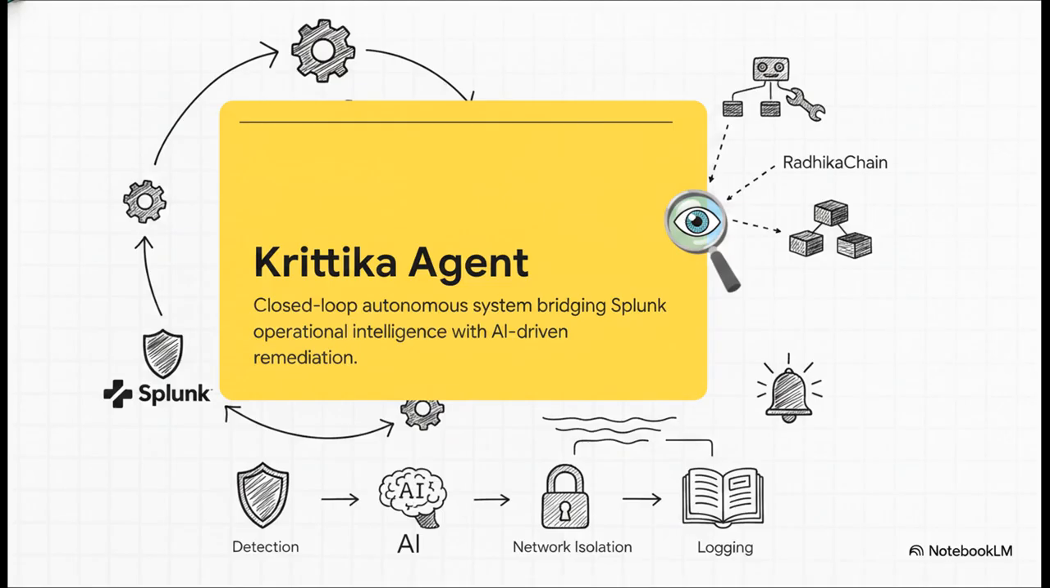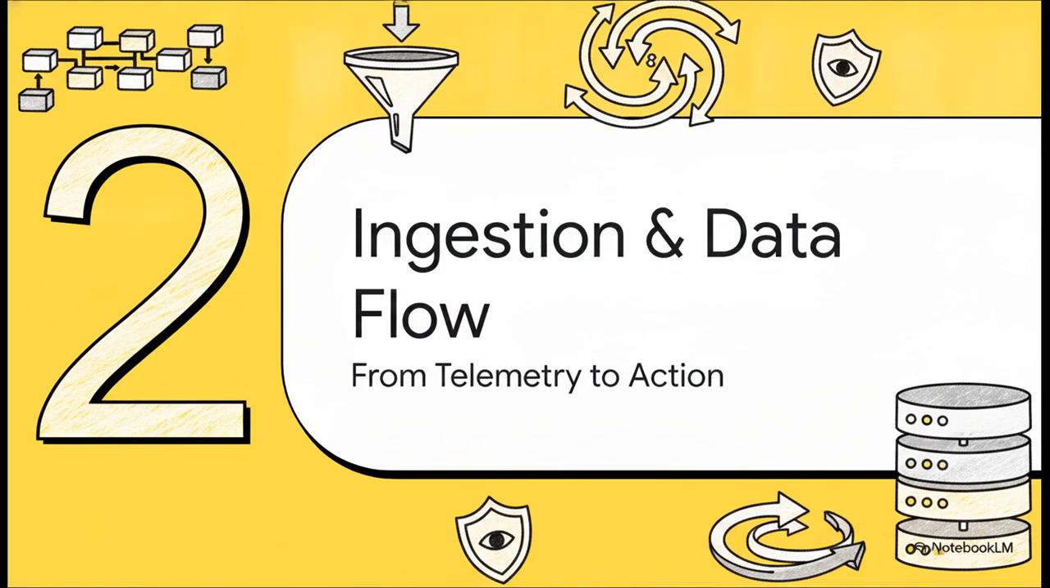You see, this AI doesn't just sit there monitoring dashboards and pinging a human when things go wrong. No, it detects the anomaly, autonomously classifies the root cause, actually executes the fix, like isolating a network, and then logs it, all on its own. Let's move on and see how this builds in Section 2, Ingestion and Data Flow.